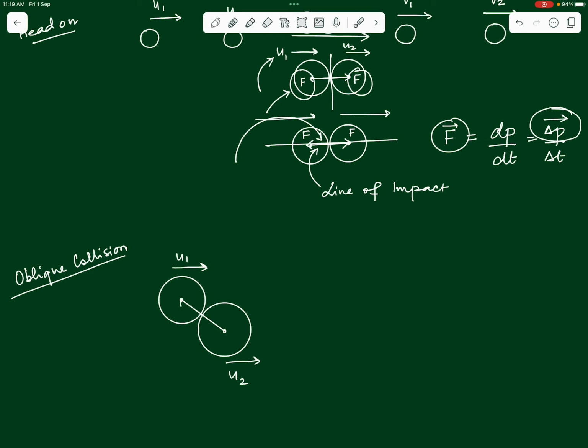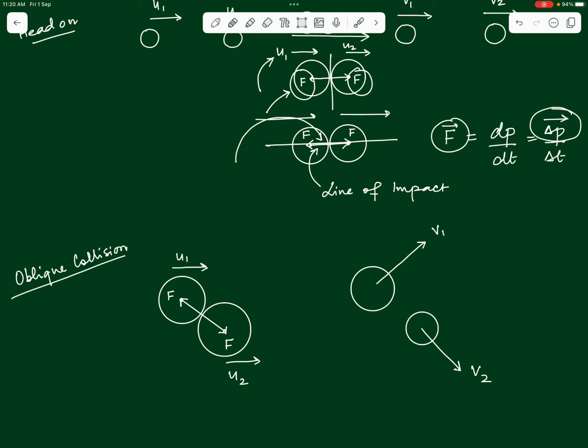So the force that the two bodies exert on each other, the force of impact, is in a different direction than the direction of their velocities, and hence the change in momentum suffered by the bodies is in a different direction from the initial direction. Due to such a collision, the bodies not just undergo a change in their velocities, they also undergo a change in their direction of motion. Finally it might happen that one body moves like this and the other body moves like this. They will move with some different velocities after the collision, which will of course depend upon how the force of impact is placed in comparison to the initial direction of velocities.